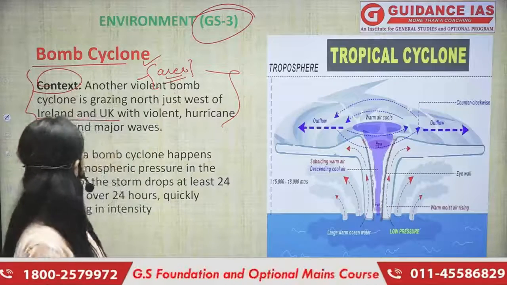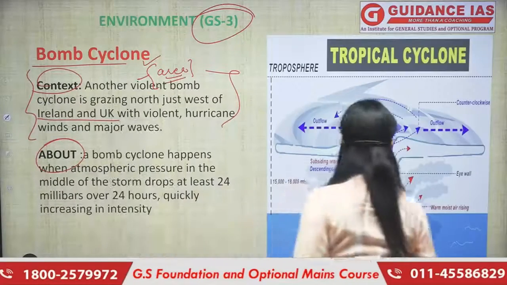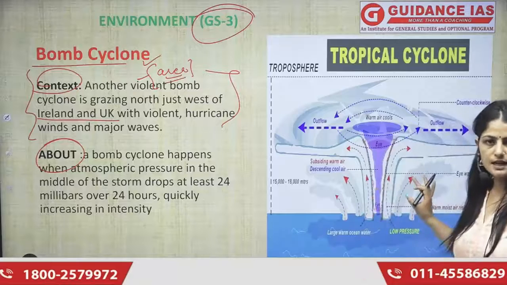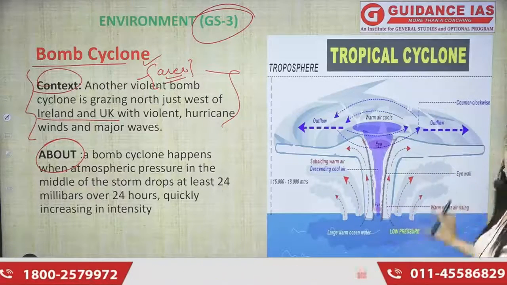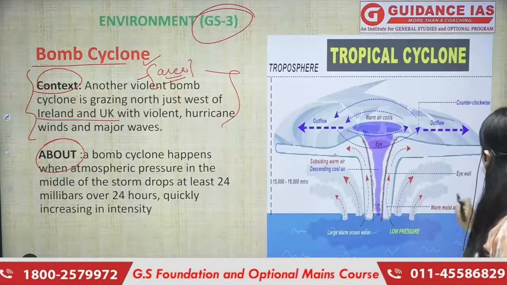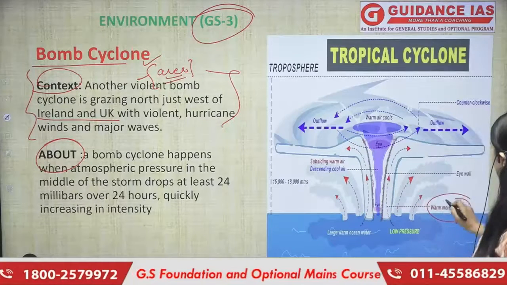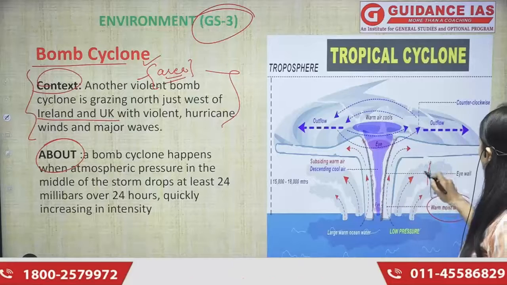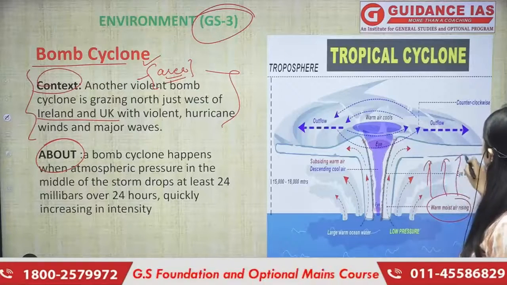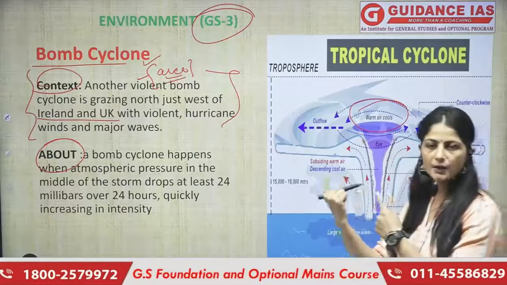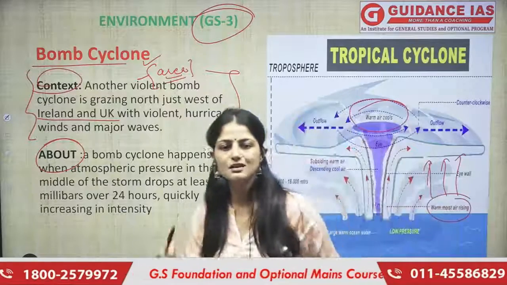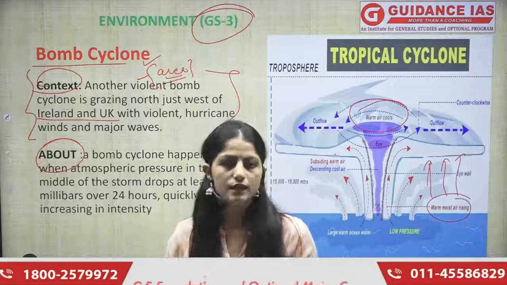Okay, so I would like all of you to pay attention to this diagram to understand what a cyclone is. So what happens when a cyclone is formed? We all know that the warm air here rises up and gets mixed with the cool air. It rotates, and we know that the rotation is counterclockwise in the northern hemisphere.